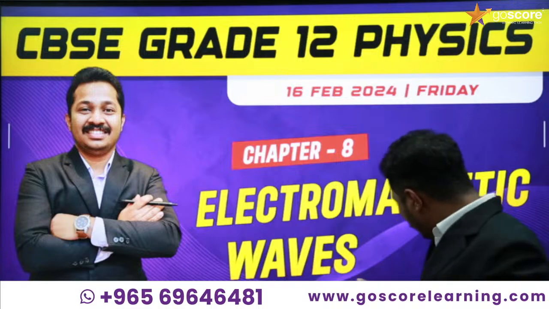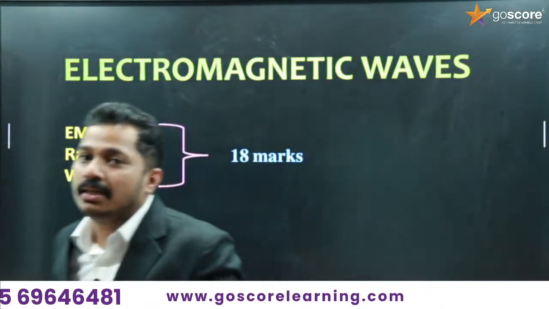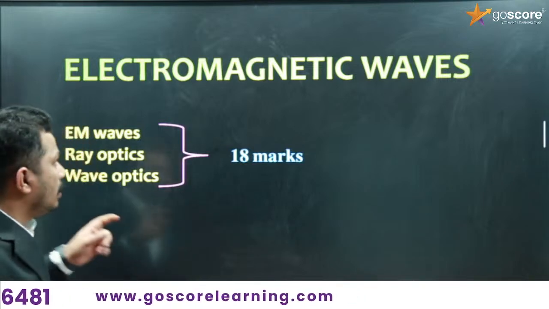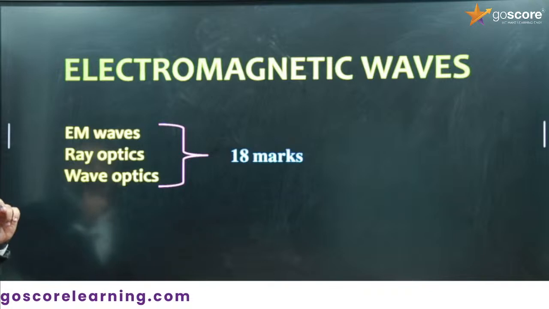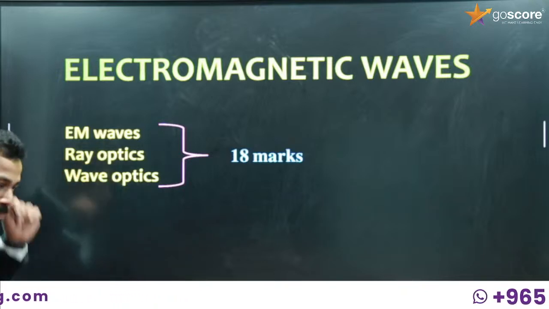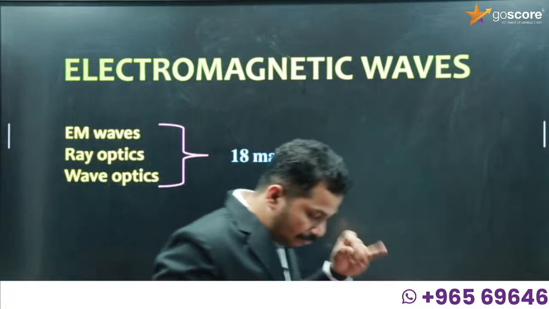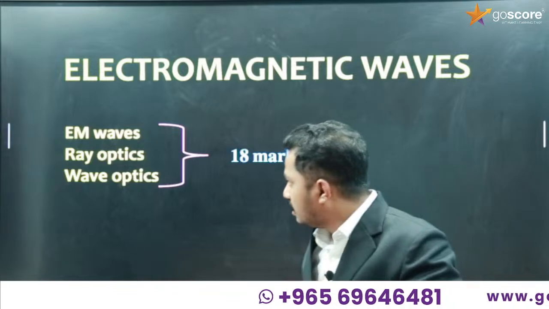Even though it is the smallest chapter by content, this chapter is included in a group that consists of ray optics and wave optics. So electromagnetic waves, EM waves, ray optics, wave optics.